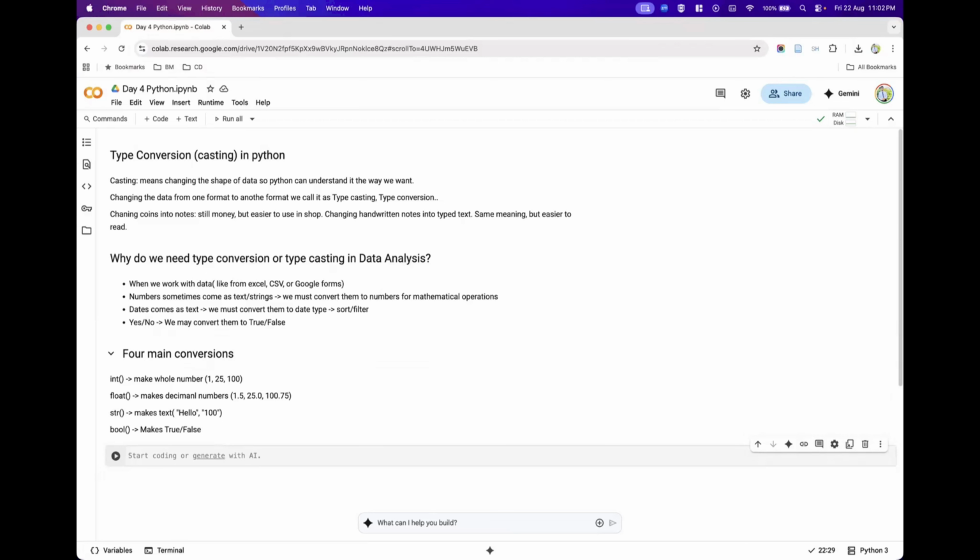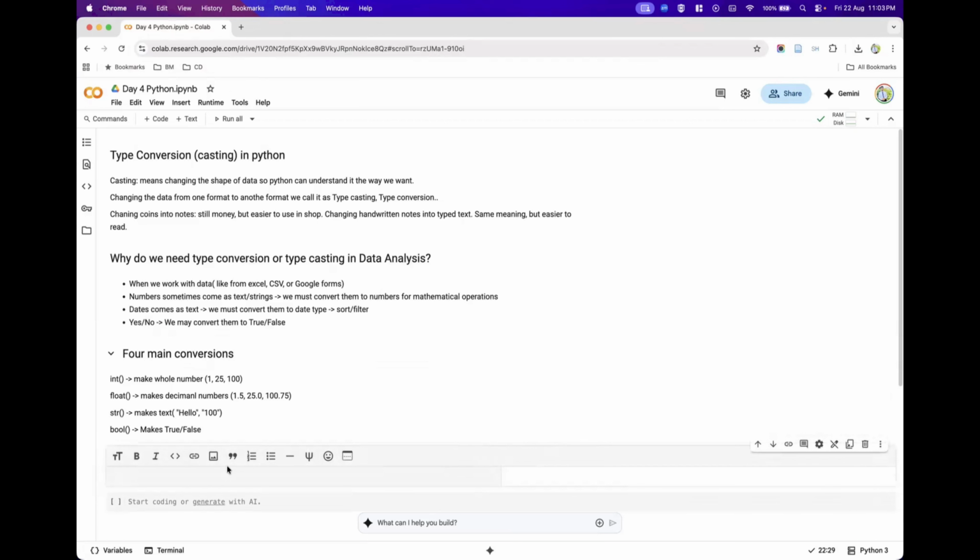And string is a type conversion in Python wherein you give any data, it will try to convert that into string data. Remember, in Python, anything you give inside single quotes or double quotes will be treated as a string data type. Now bool is another type conversion wherein it converts all our yes and no into true or false. So without any further delay, let's pick up some examples and understand how these type conversions are used.